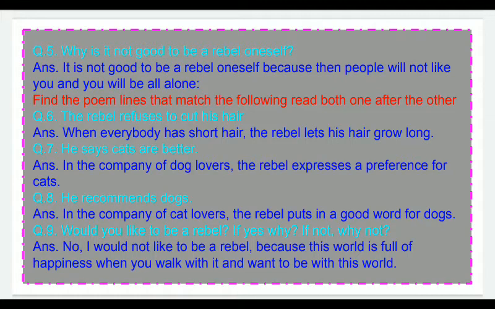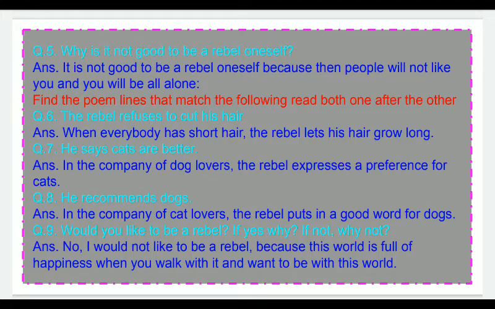Now the next question is you have to fill in the blanks. The rebel refuses to cut his hair when everybody has short hair. The rebel lets his hair grow long. He says cats are better when, in the company of dog lovers, the rebel expresses his preference for cats. He recommends dogs, means in the company of cat lovers, the rebel puts in a good word for dogs.